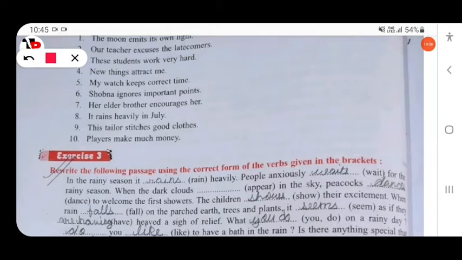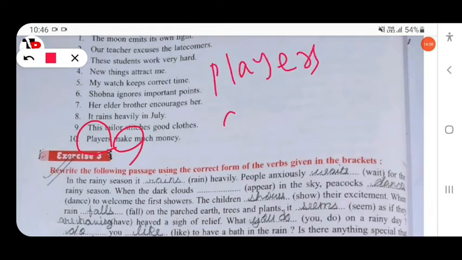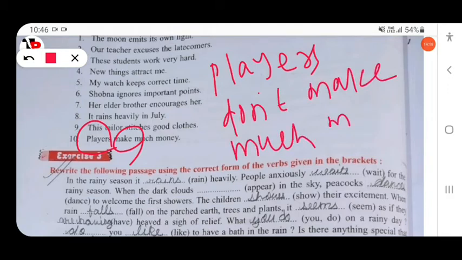Then next, players make much money. Here the subject is plural, and the verb is also plural. So the negative form will be: players don't make much money.